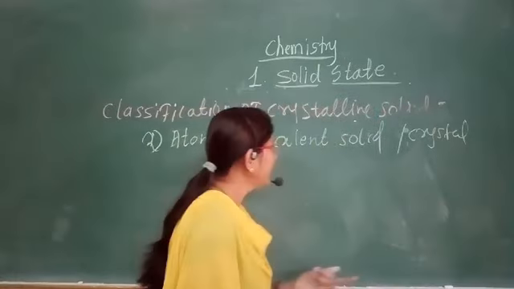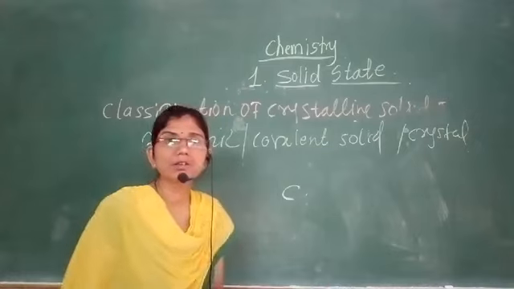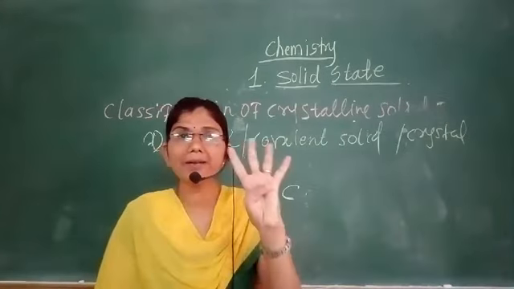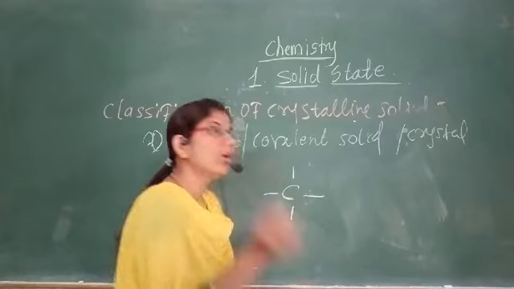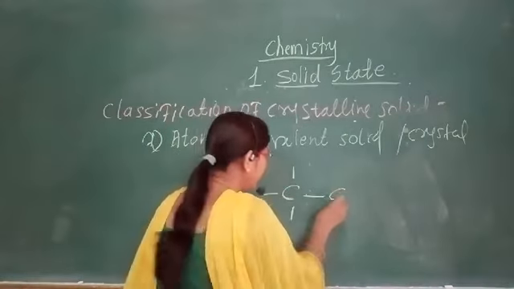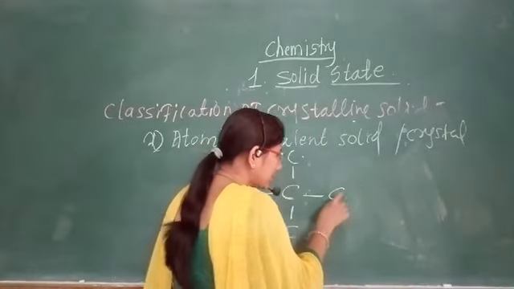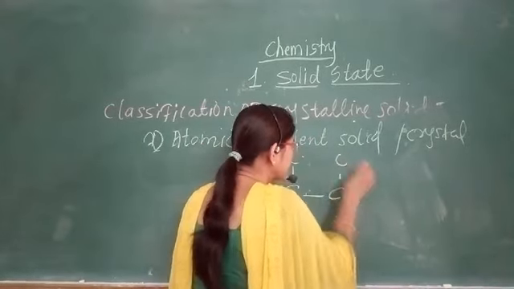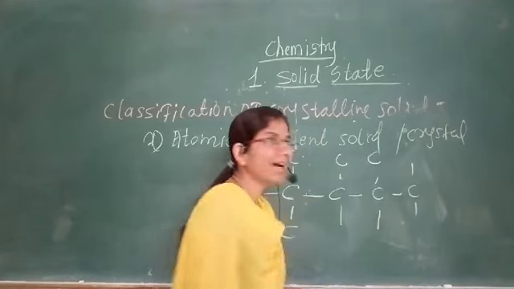For example, as we know, the carbon atom. What is the valency of carbon? The valency of carbon is 4. That means it is bonded with another 4 carbon atoms. This is also a carbon atom. It is also bonded with another 4 carbon atoms.